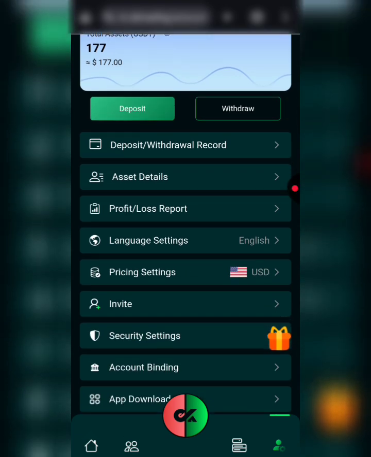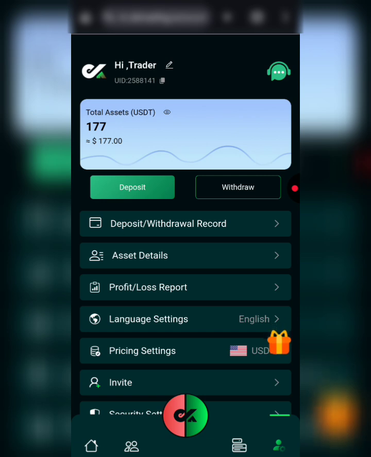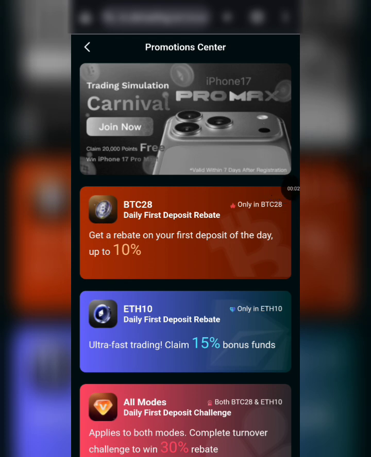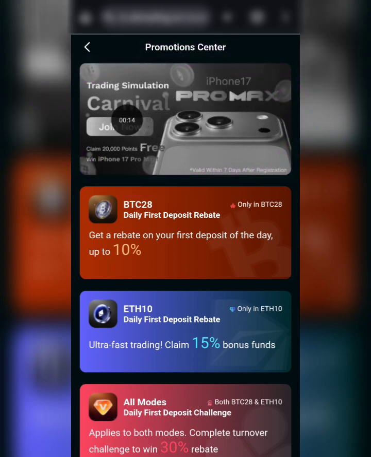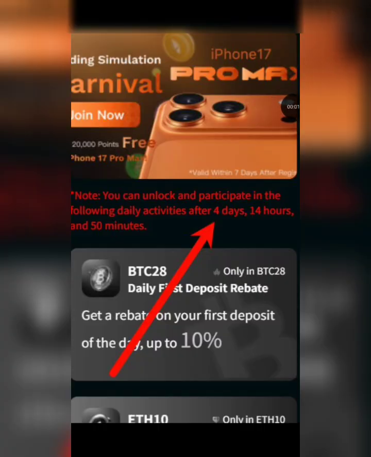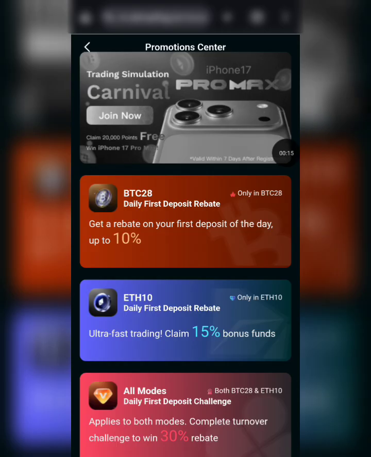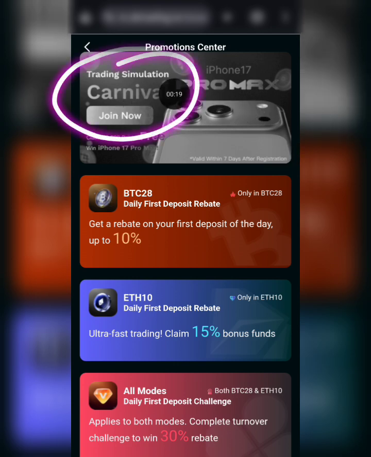Okay, now let's talk about other things on this platform. Let's talk about the bonuses and rewards. If you click right here on this bouncing gift icon, it will bring you to the bonus page where you get to see all the bonuses, and one of the bonuses is that you could win an iPhone 17 Pro Max by participating in the trading simulation carnival. So once you sign up on this platform, you'll be given about 4 days 14 hours to complete this task to be eligible for this iPhone 17 Pro Max reward. Okay, and you can only be eligible by participating in the trading simulation carnival.